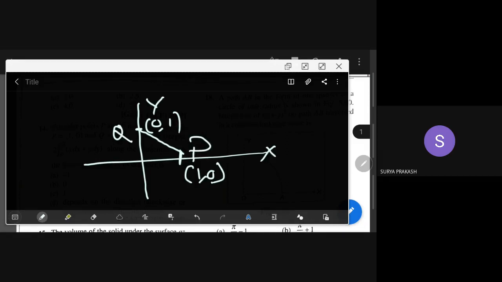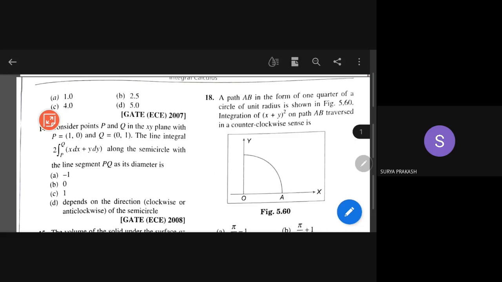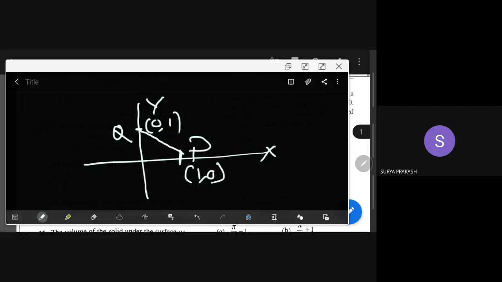Fine. Now what is he asking? He is asking us to evaluate the line integral of x dx plus y dy along this semicircle. He is not talking about the line.